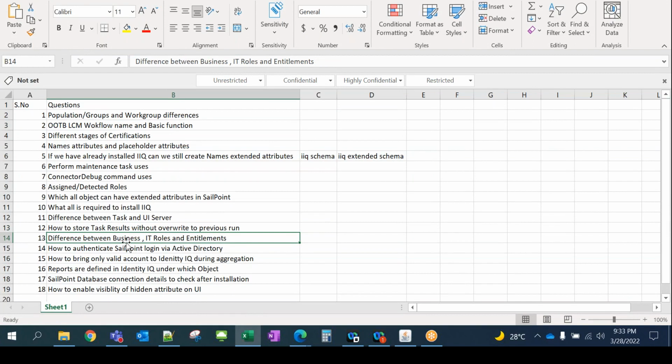Difference between business, IT, and entitlement roles, we know, right? Business role is the topmost role, IT role is just inside business role, and entitlement is inside IT roles. So that's a hierarchy, a top down approach. So one is business, IT role, and entitlements. Okay, any questions as of now?